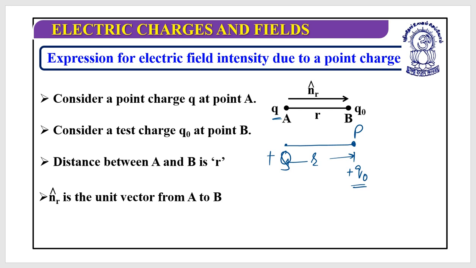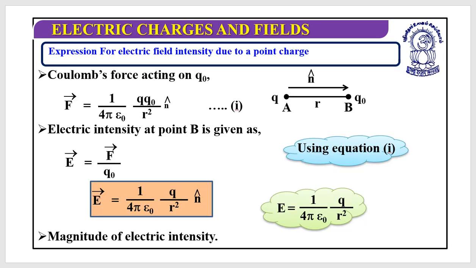So this q naught, the test charge, must be much smaller than q, and the distance between these two is r, and n r is the unit vector from A to B. I need to find the electric field due to charge q, and at this point I have put the charge q naught.